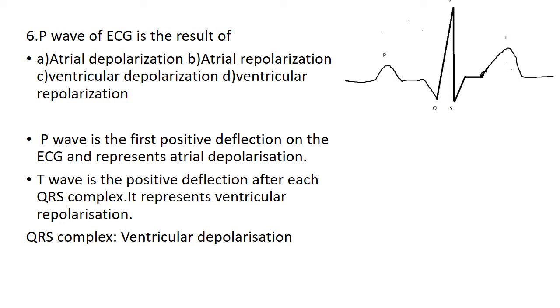The QRS complex is the ventricular depolarization, and the T wave is the ventricular repolarization. So here the question is about the P wave. P wave is atrial depolarization. The correct answer is option B.